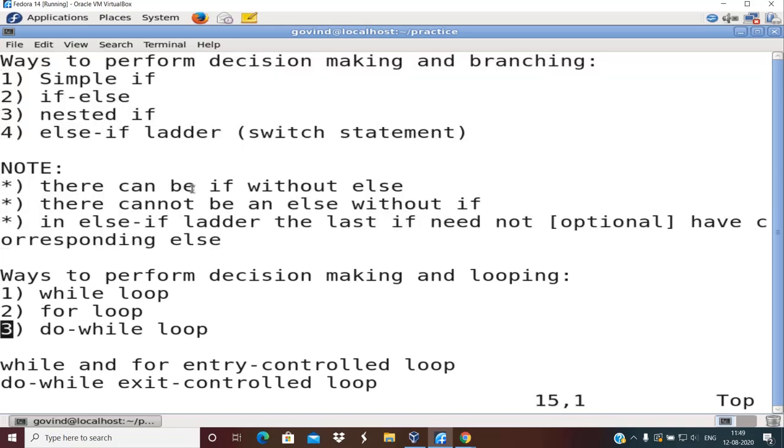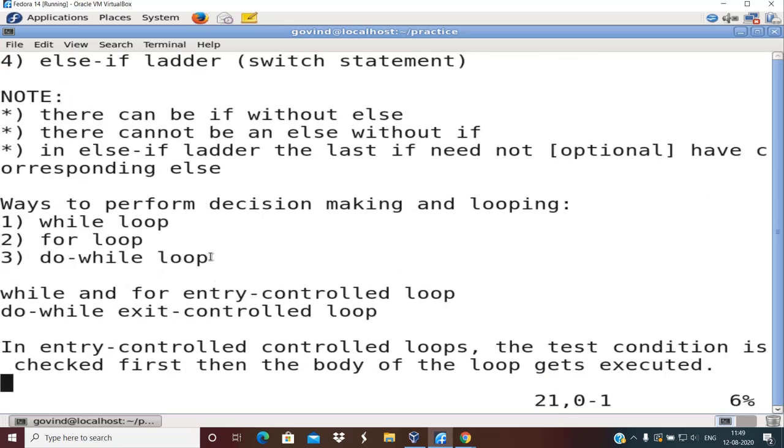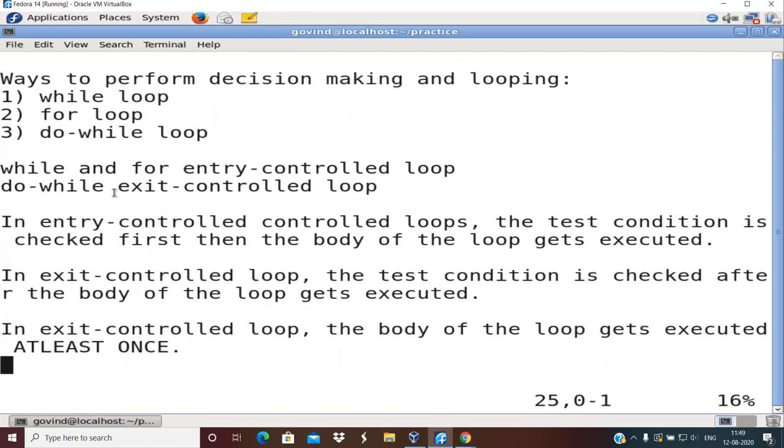Coming to the loops, there are various ways to perform decision making and looping in C by using three types of loops. One is while loop, second one is for loop, and third one is do while loop. While loop and for loop are referred to as entry control loops because before the body of the loop gets executed, the test condition is always checked.